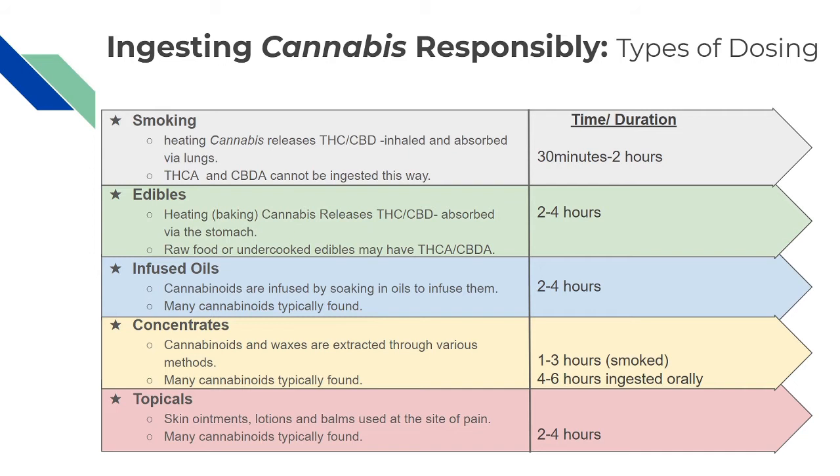The second most popular way are edibles, and these are for people who are on moderate to high dose cannabinoids. Heating or baking cannabis is going to decarboxylate it, and then it can be absorbed in the stomach as THC or CBD. However, edibles, again, are usually at a higher dose, and thus their time and duration to onset is going to be a little different. It could take up to 2 hours to feel the effects of an edible. So please proceed with caution, because while you may not feel it an hour after you eat it, in 2 hours you may feel it very strongly.